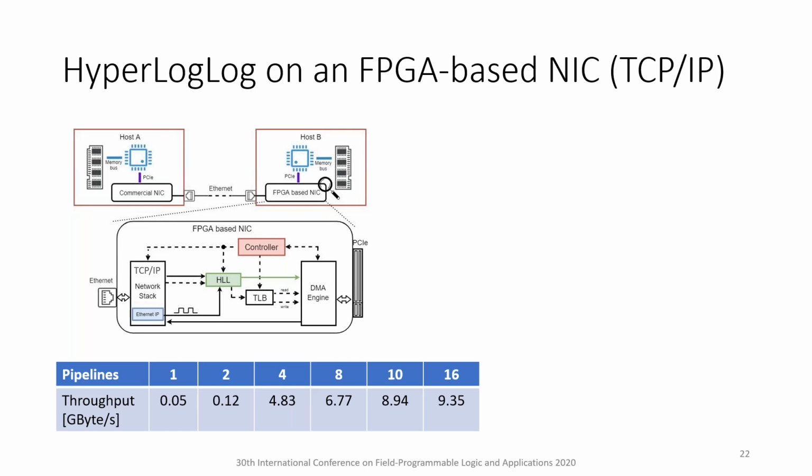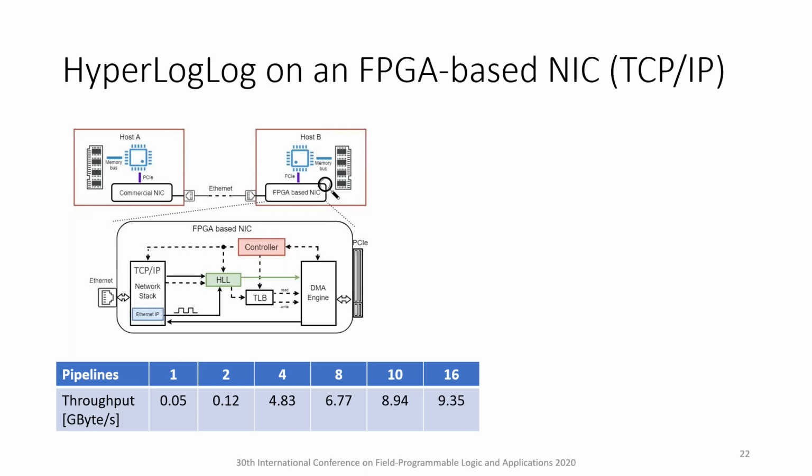In order to accommodate a 100 gigabit per second network without inducing any back pressure on it, 16 pipelines are needed. The increase in the number of pipelines from 10, sustaining a 12.4 gigabyte per second PCIe throughput, to 16, sustaining a 9.35 gigabyte per second network throughput, comes as a result of supporting the network's bursty behavior. As the HyperLogLog throughput can be scaled by adding more pipelines and by increasing clock rates, this solution will continue to benefit from the technological improvements of future devices.